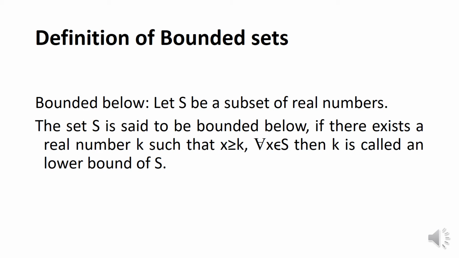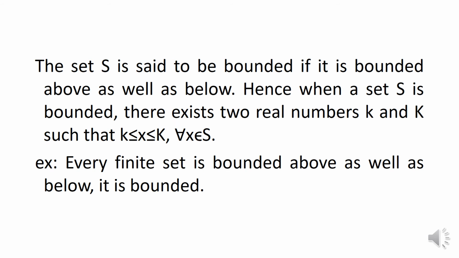Let S be a subset of the real numbers. Then the set S is said to be bounded below if there exists a real number k such that x is greater than or equal to k for all x belonging to S. Then k is called the lower bound of S.